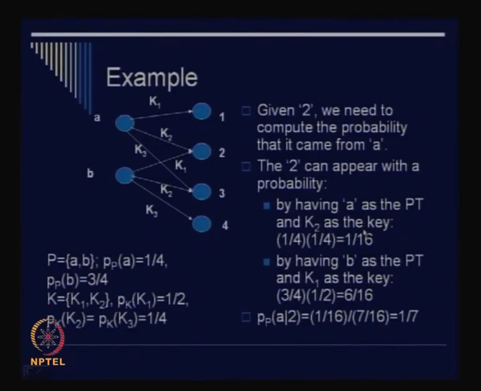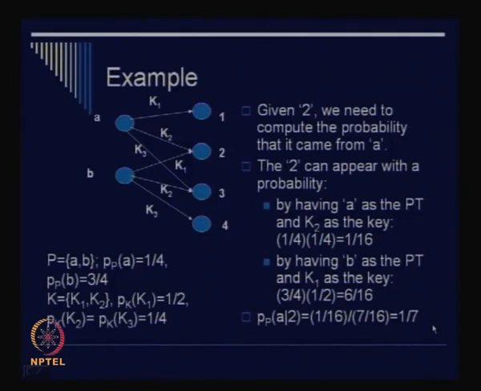So what is our desirable case now? Our desirable case is that 2 has occurred as a ciphertext and it has occurred from A, which is the first event. And you see that by having A as a plain text and K2 as the key, we have obtained 2 from the plain text A. And that is precisely what we want, right? We want the probability distribution of A given that 2 is the ciphertext. Okay. So we divide 1 by 16 by 7 by 16 and we obtain the value of 1 by 7.